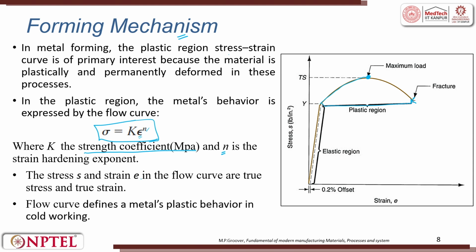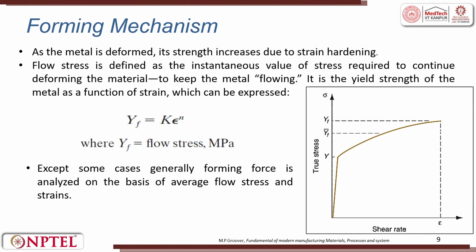The stress and strain in a flow curve are true stress and true strain. The flow curve defines the metal's plastic behavior in cold working only. When the temperature is increased, there is a change in it. Okay. So, this is already dealt with, so I do not have to go in depth.